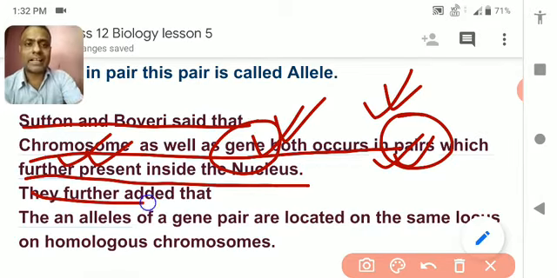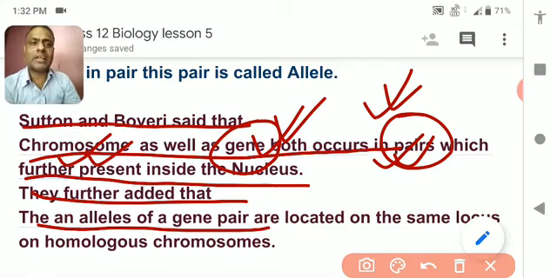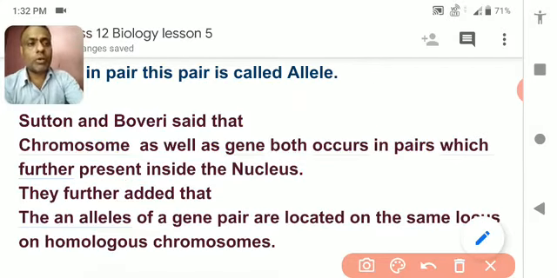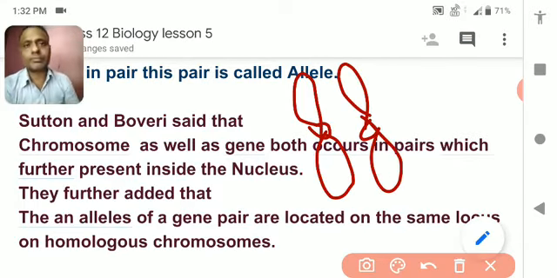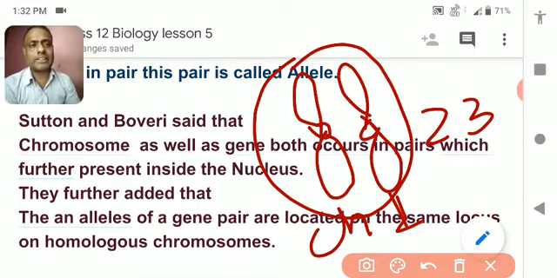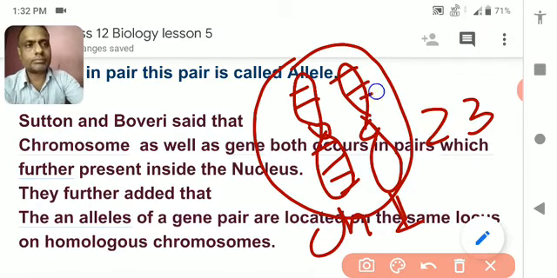They further added that the alleles of a gene pair are located on the same locus of homologous chromosomes. So what is a homologous chromosome? A homologous chromosome is a pair of chromosomes, one from each parent. Suppose we have 23 pairs of chromosomes. I have taken chromosome number 1. Chromosome number 1 has one pair, and this chromosome number 1 has several genes.